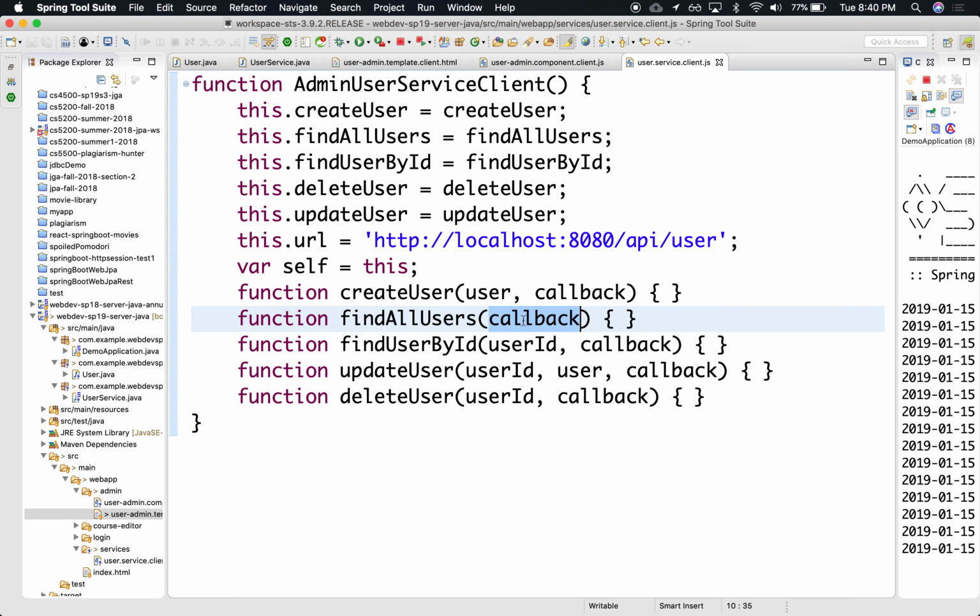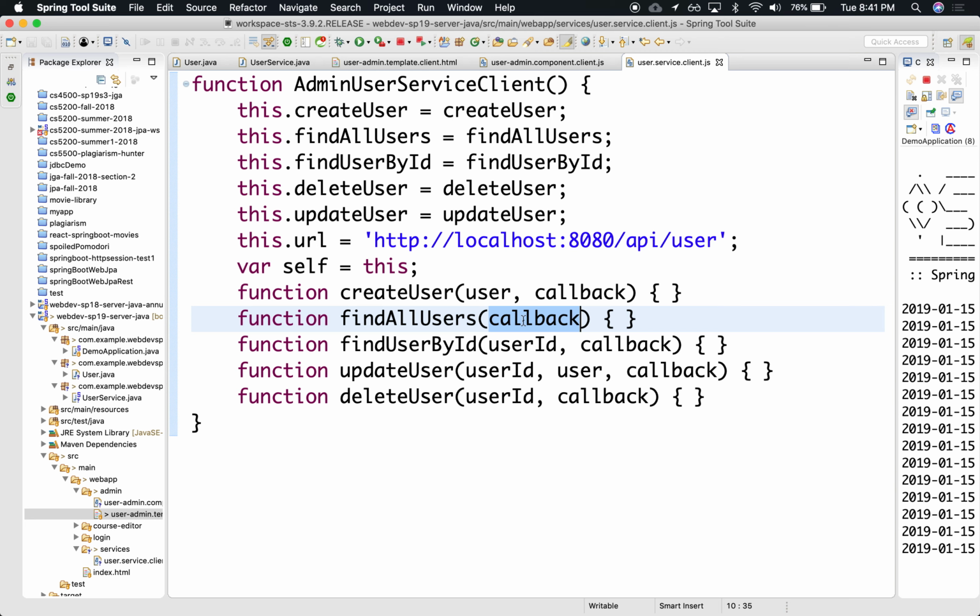Especially in JavaScript, where in the browser there's only one JavaScript thread, and I don't want to jeopardize this one thread just waiting on the server to come back. I'm busy. I need to do other things. I need to animate cats. I need to animate movies. I need to show advertising and whatnot. So I can't just wait for the server to come back. All this needs to be asynchronous.